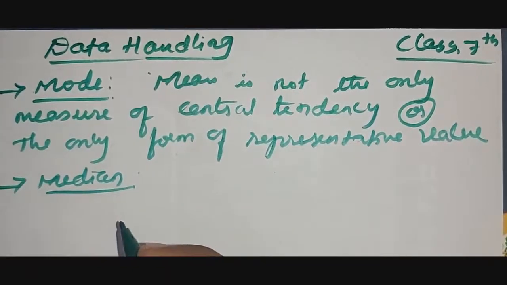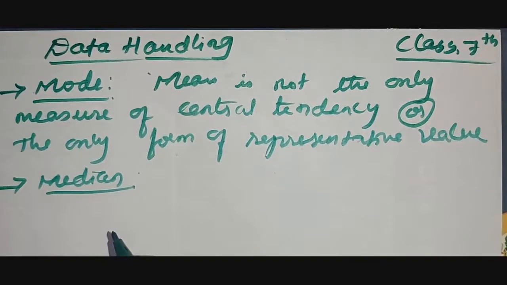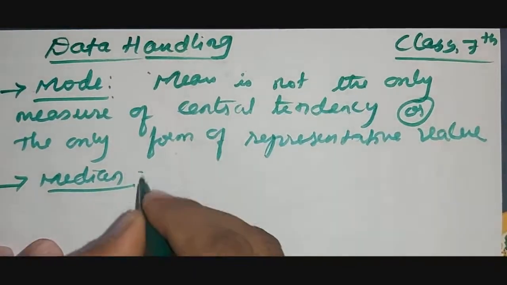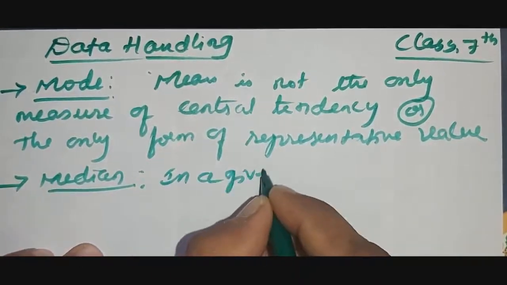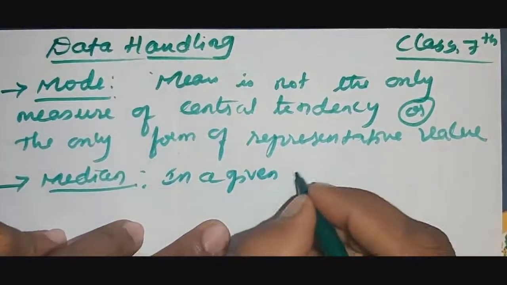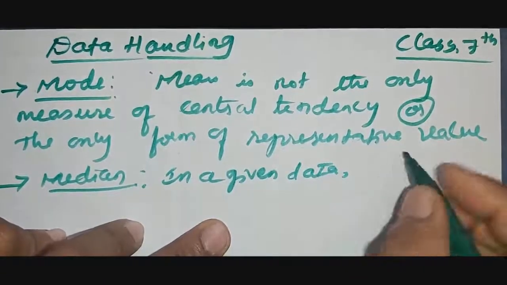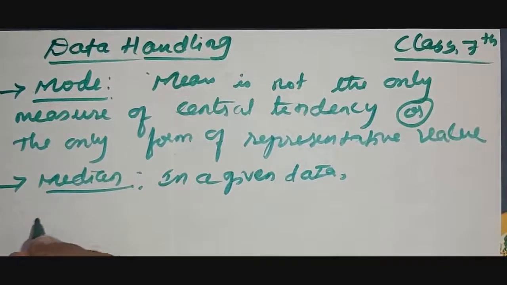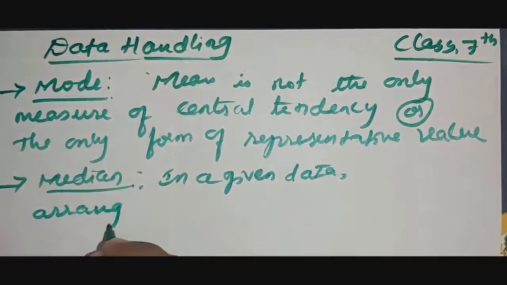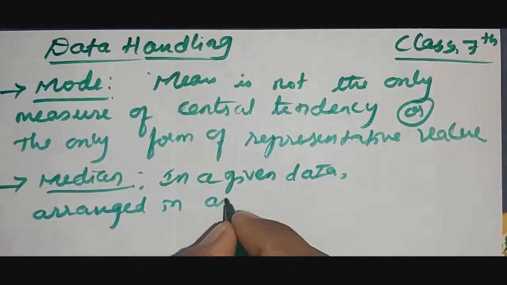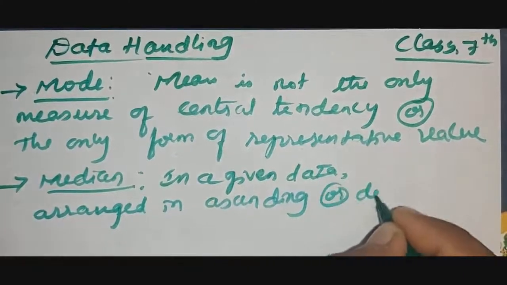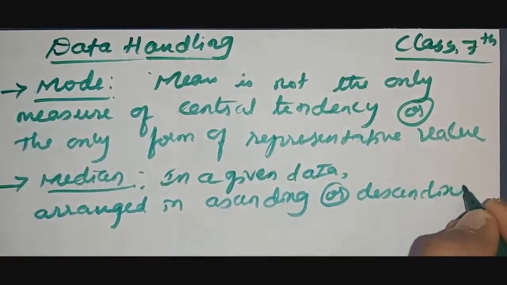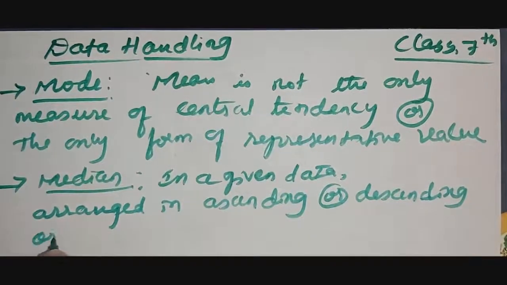Here also, what is the meaning of median? For example, if they give the data, we have to arrange it first in ascending or descending order.